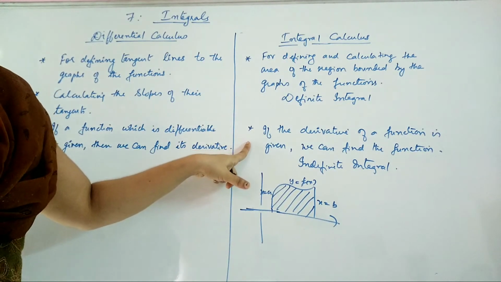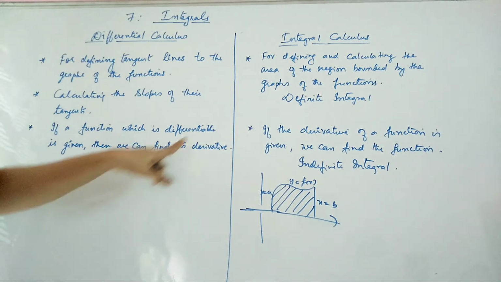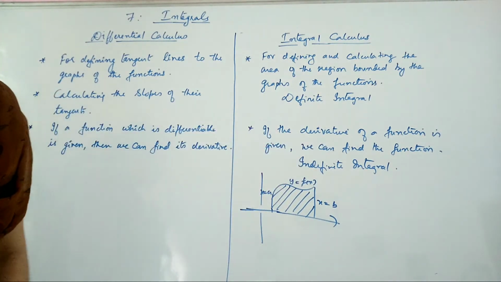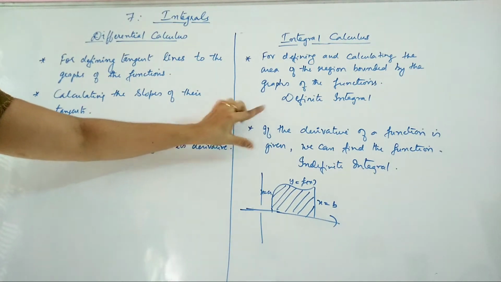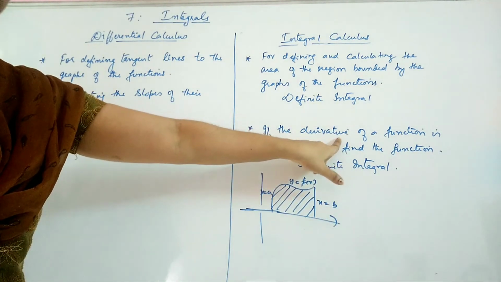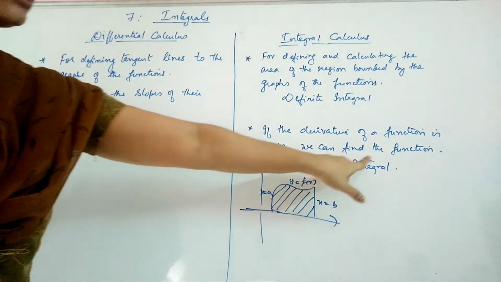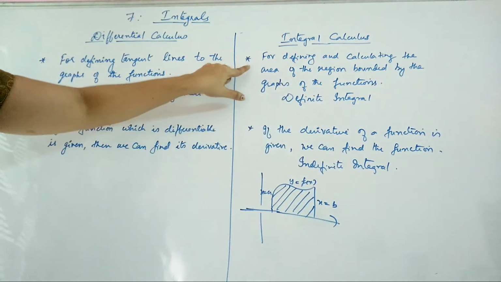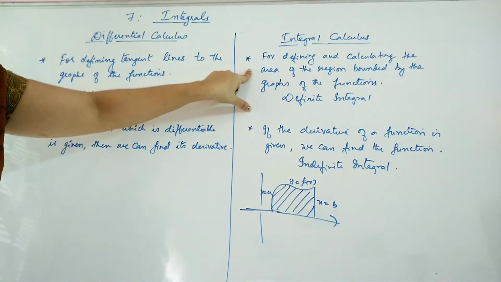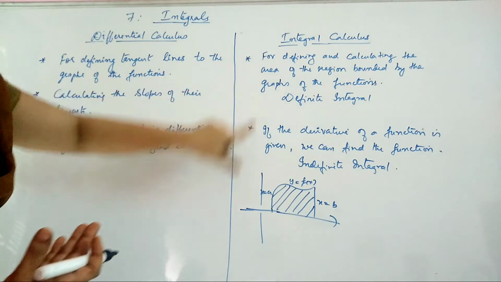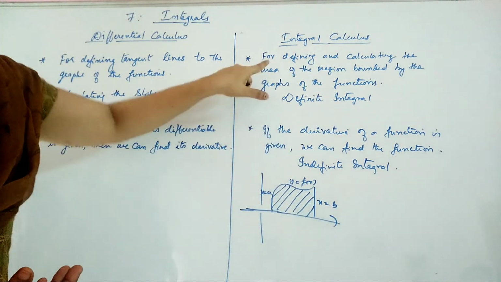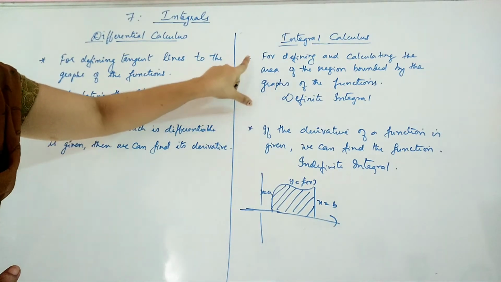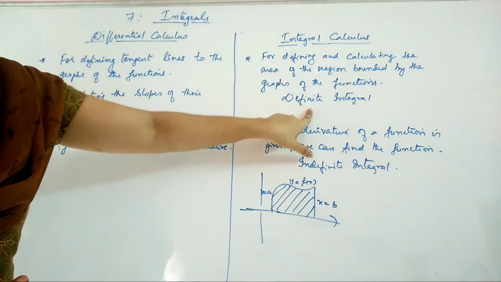And the other thing which we already have discussed is that if the derivative of a function is given, you can find the function. This is categorized under indefinite integral. If you are given the graph or the function with certain conditions, and you find the area of the region bounded by the graph of the function, that is categorized under definite integral.